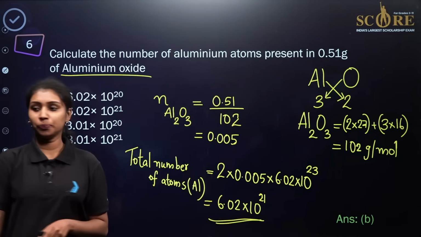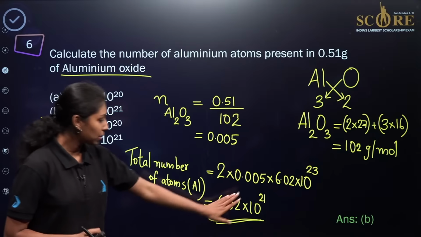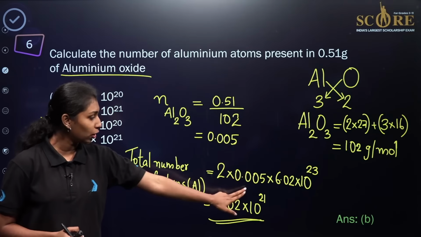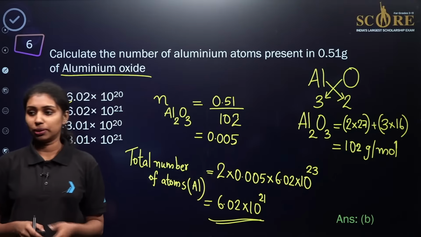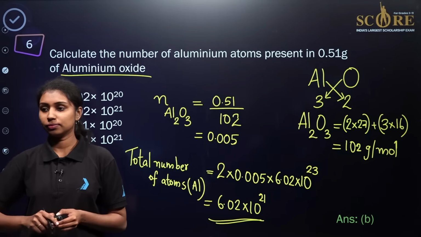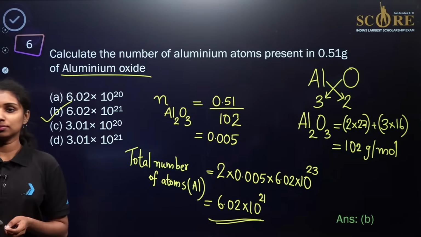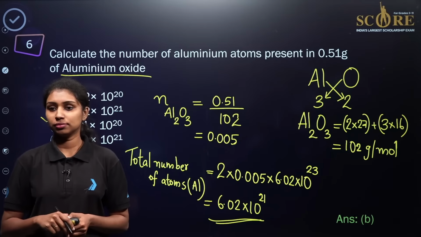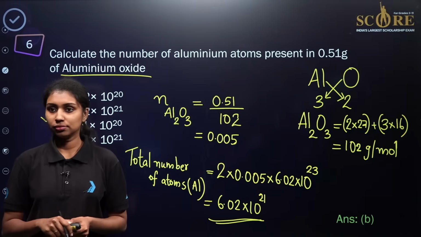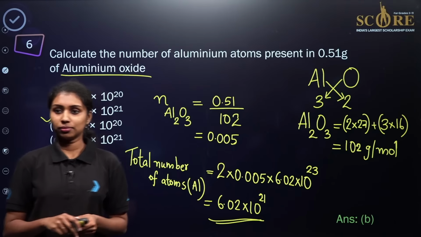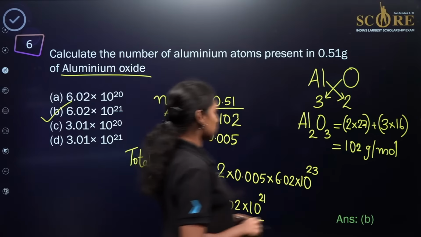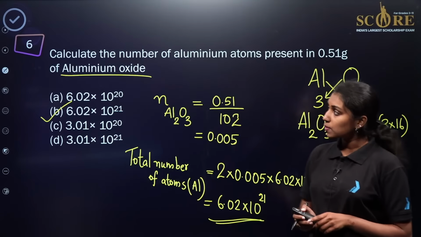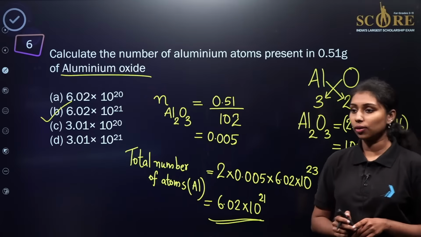Is that clear? Just try to solve by yourself. You will be getting 0.01 over here. If you multiply, it will become 6.02 into 10 to the power 21. Okay, I hope you understand. Now we are moving to the next question. This type of question is very important, small numerical calculation.